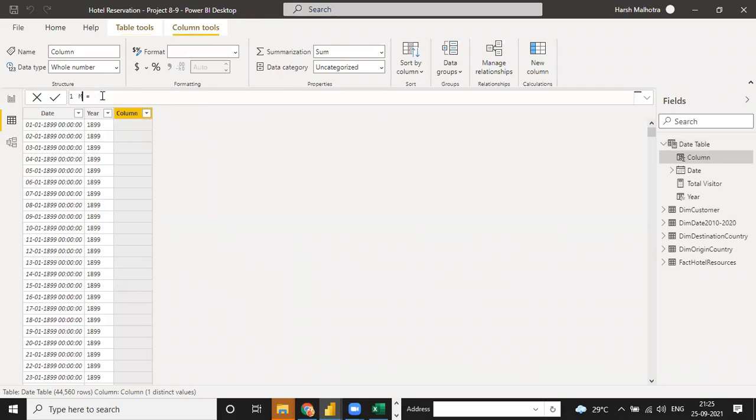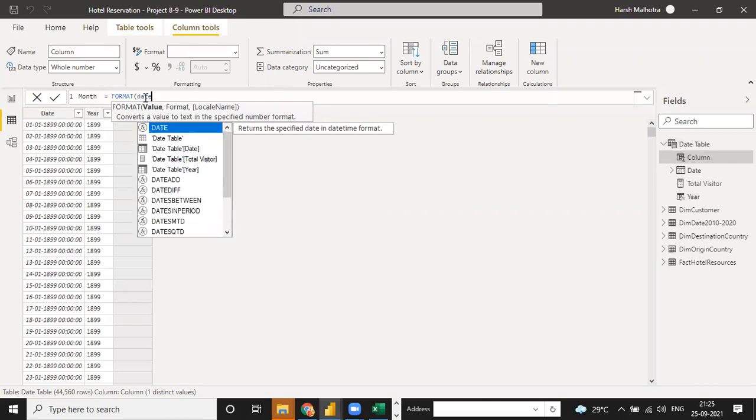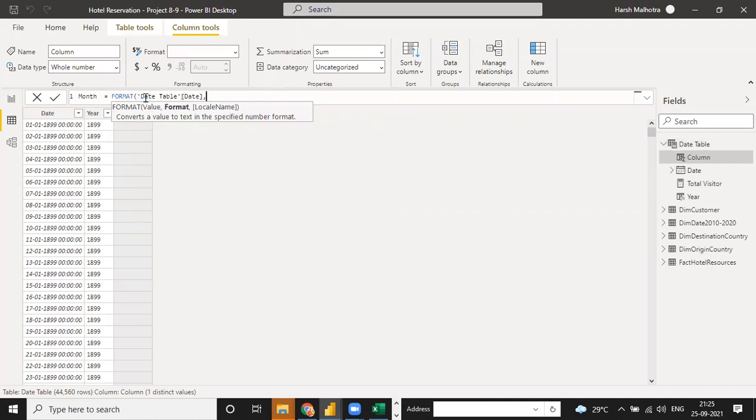See, right now I need a month, and you can just use the format function. Put the value under a date column for date, and click the format function. Suppose for the month, if you need the date in numerical form, then you use 2M, sorry, M. It is a numerical value. Copy this one and enter.